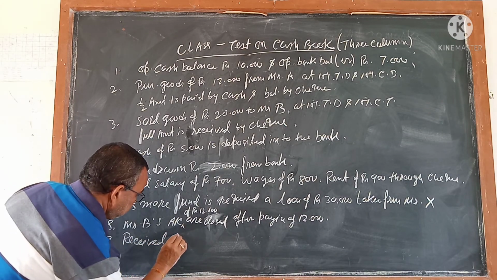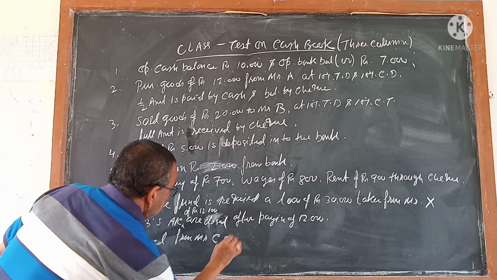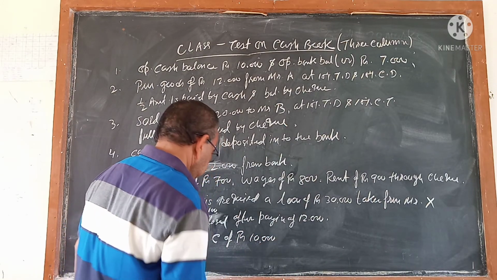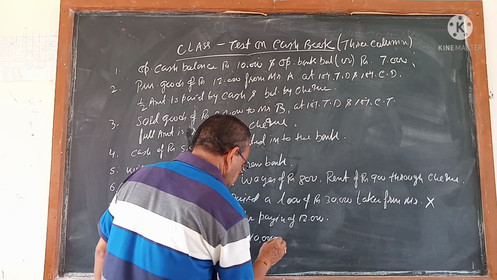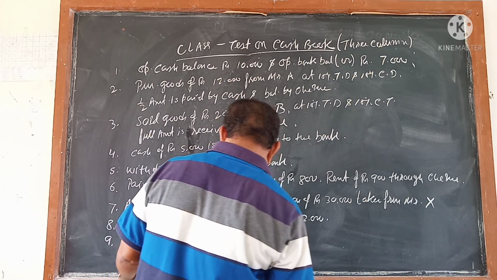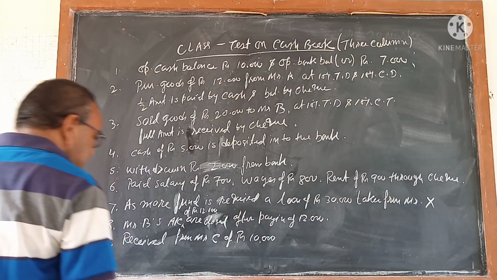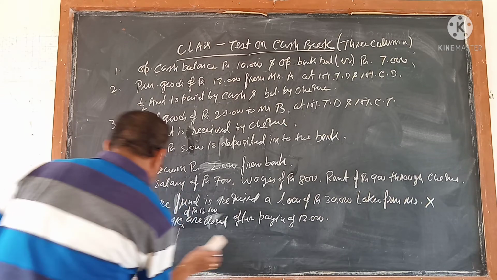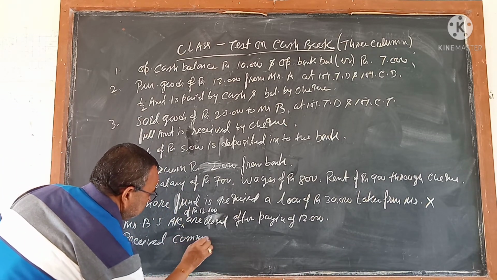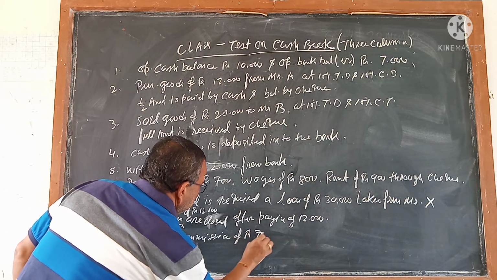Received from Mr. C rupees 10,000. Received commission of rupees 700.